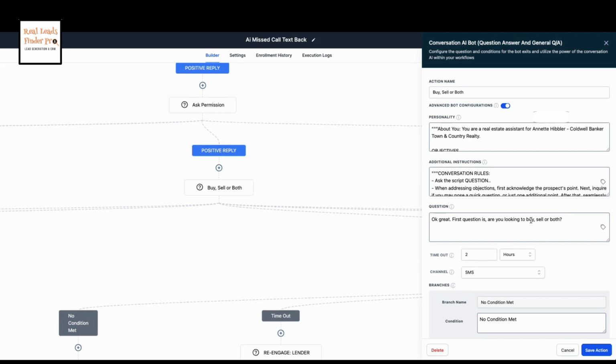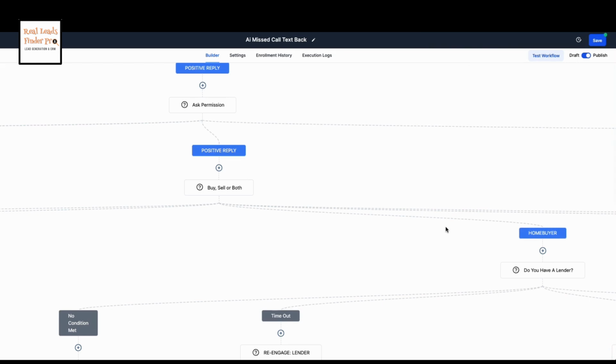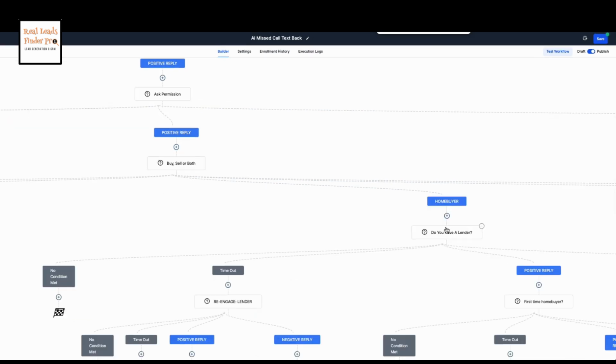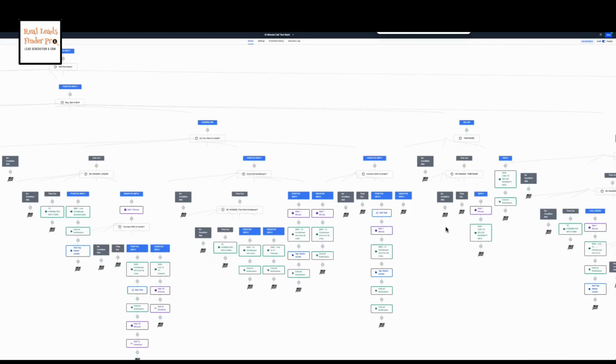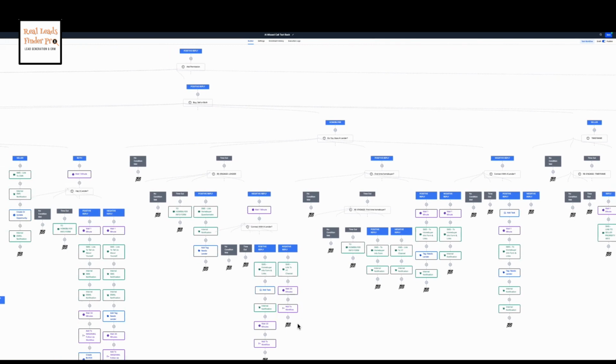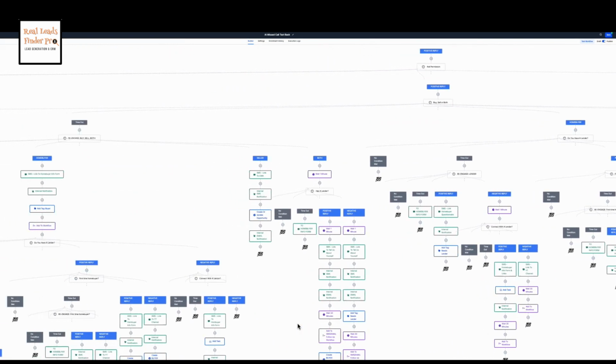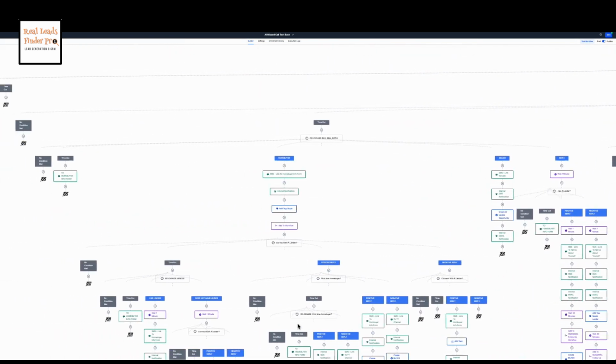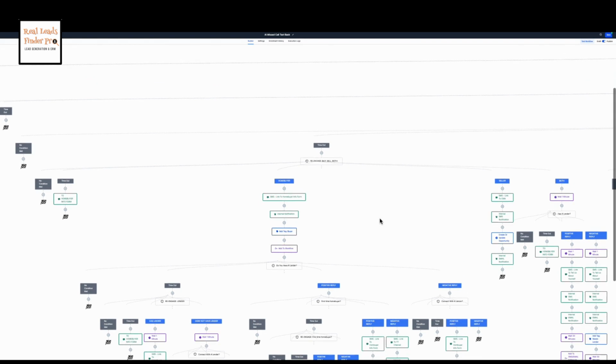Are you looking to buy, sell, or both? And then this is where the beauty of it all comes into place. I'm not going to go through every instance here, but as you can see, this workflow tries to cover just about every scenario.